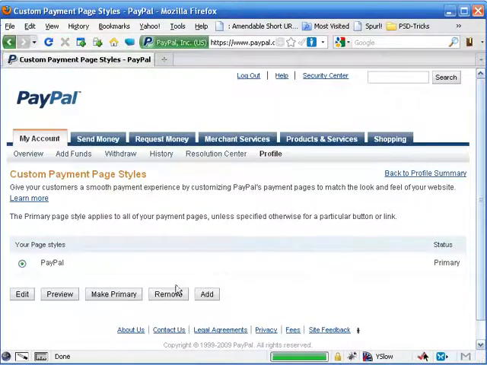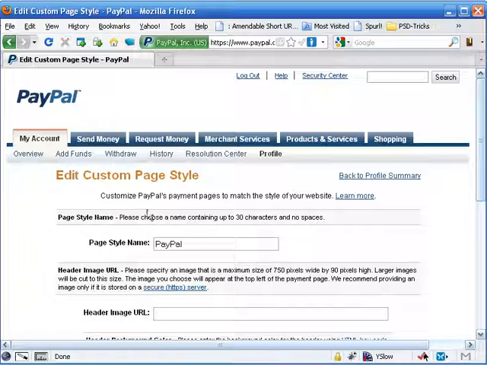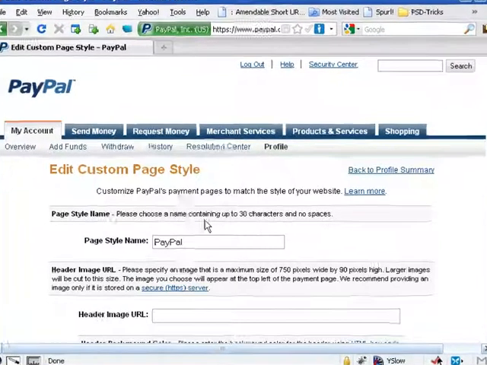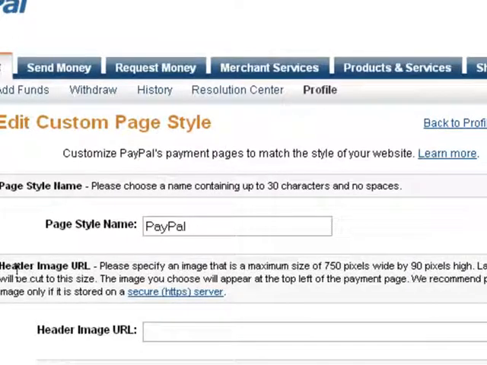Now, I'm not sure exactly how many you're able to make, but you can make a few different ones anyway. Frankly, I think you'd only need one. This is the existing plain Jane PayPal page, and we just clicked on that Add button there, and you've got certain guidelines you can go by here. The main thing I was looking for on the header image was the size limitation, 750 pixels wide by 90 pixels high. And it says here large images will be cut to size. So if you put in your header image of 800 by 200, then it's going to be just chopped down. It's not going to be shrunk, it's going to be chopped down. So you might want to consider that.